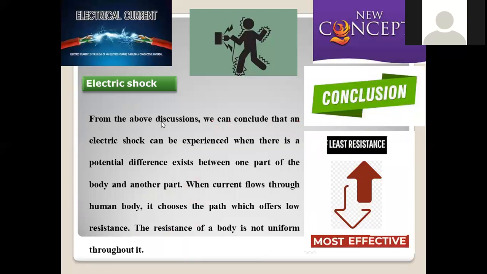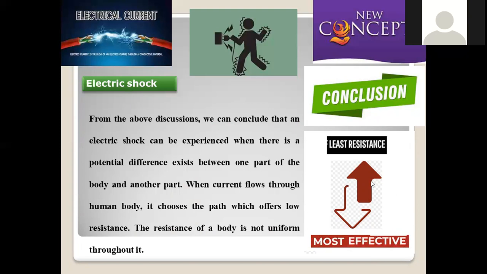Now, from the above discussion, we can conclude that an electrical shock can be experienced when there is a potential difference between one part of the body and another part. When current flows through the human body, it chooses the path where low resistance is offered. The resistance of the body is not uniform across the body, right? The higher the resistance offered by the human body, the more effective it is at discarding this electrical shock.